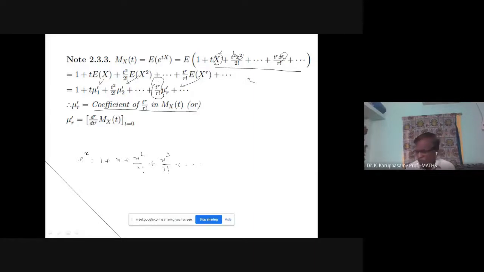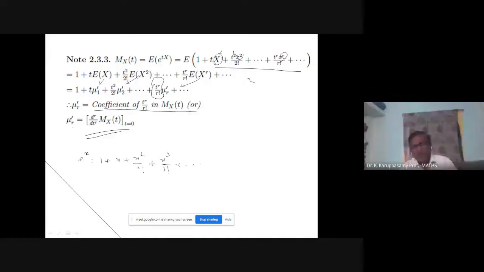So mu r dash is very easy to identify. Sometimes finding the coefficient of t power r by r factorial may be difficult. If it is difficult, you can use the second formula. It is equivalent: you just differentiate Mx of t r times. If you differentiate one time, you get mu1 dash.